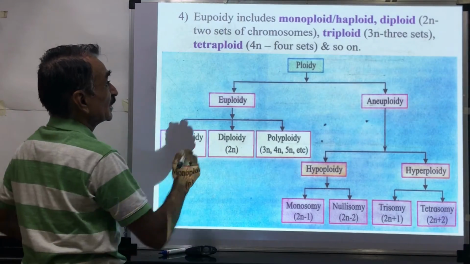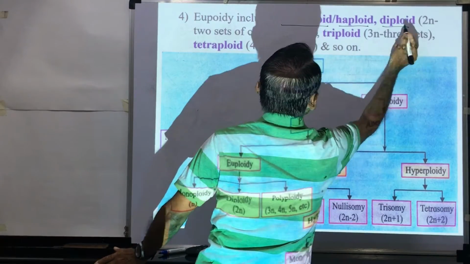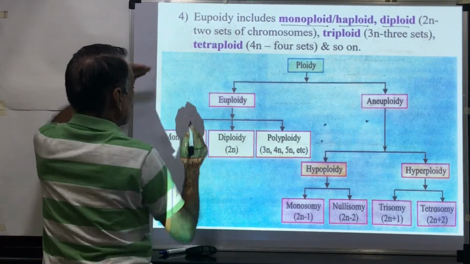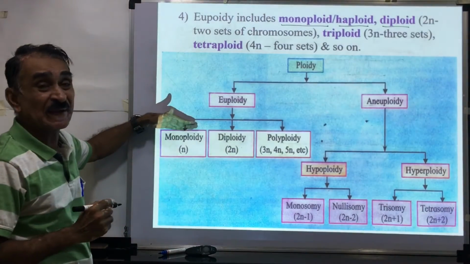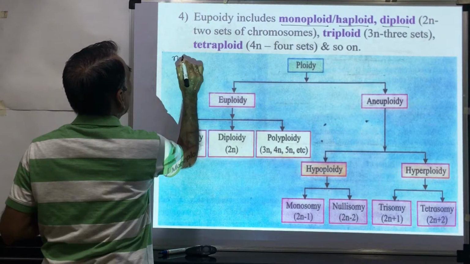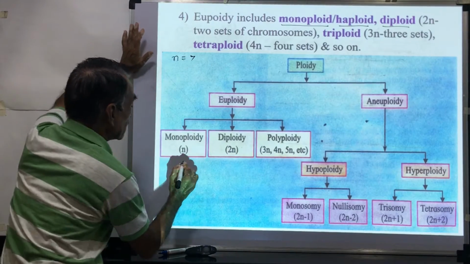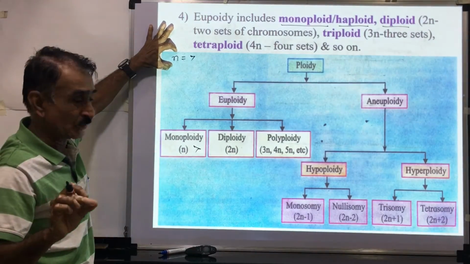Euploidy includes monoploid, or these are called haploids, diploids. In case of haploids or monoploid, there is a basic chromosome number. Suppose basic chromosome number is n is equal to 7. Means here 7 chromosomes are present. Means there is a single set of chromosomes.